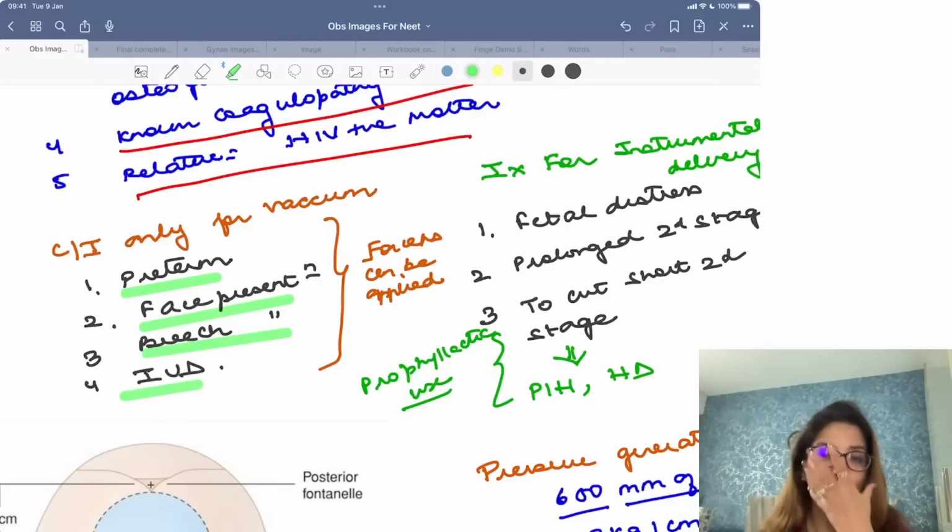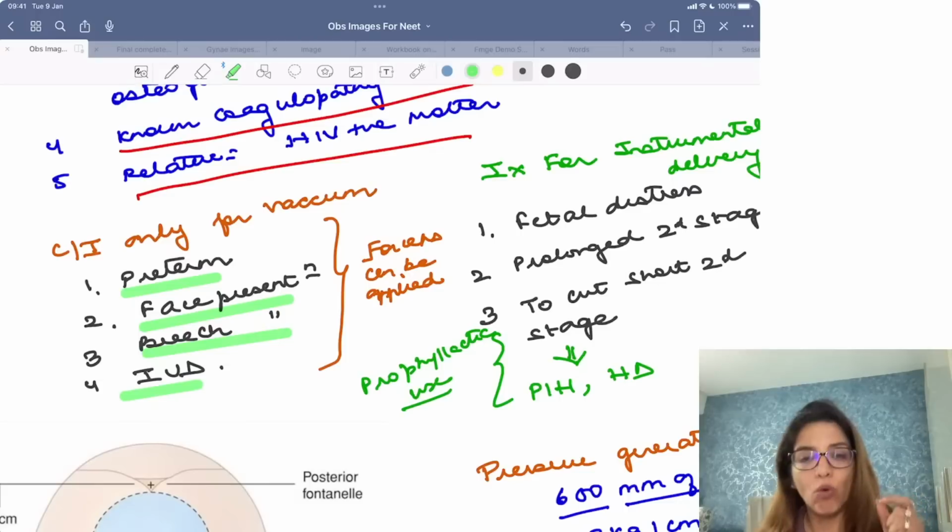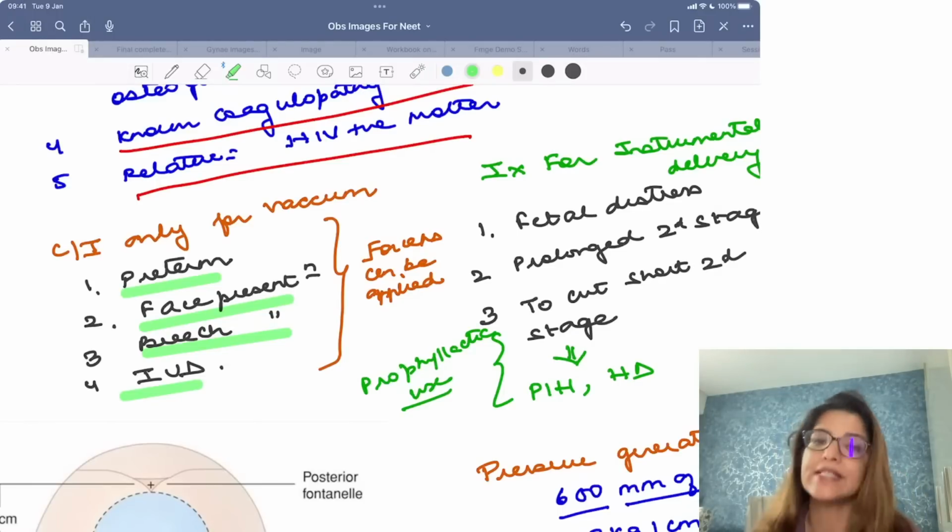So in face presentation, obviously you're not going to apply the vacuum cup over the face, and in after coming head of breech, there is no space for the vacuum to be applied. In case of IUD, the pressure will not be generated, and so you will not be able to apply a vacuum. Now, although these four are contraindications for vacuum, they are not contraindications for forceps. In preterm delivery, in face, in breech, and in IUD, you can apply forceps, right?